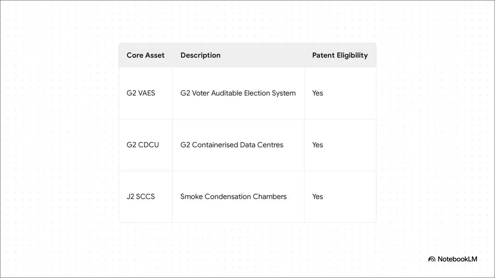And here's just a little sample of what we're talking about. Look at the range. You've got a voter auditable election system, containerized data centers, and then there's this one, J2SCCS, or smoke condensation chambers. Now, this one is a perfect example of the whole theme here. It's a system built for incredible efficiency, designed to take something chaotic, like smoke, and converge it into a structured, valuable output. And that idea of convergence, that's really at the heart of how this entire engine operates.